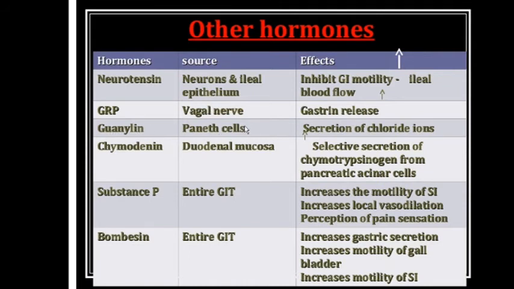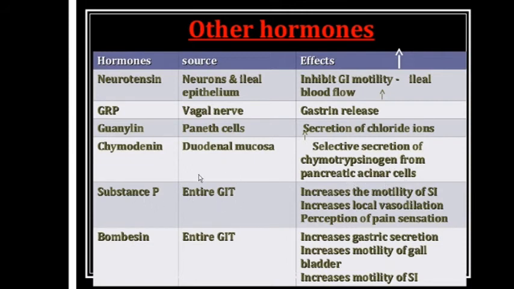Guanylin, Paneth cells, secretion of chloride ion. Chymodenin present on duodenal mucosa. Effect: selective secretion of chymotrypsinogen from pancreatic acinar cells.